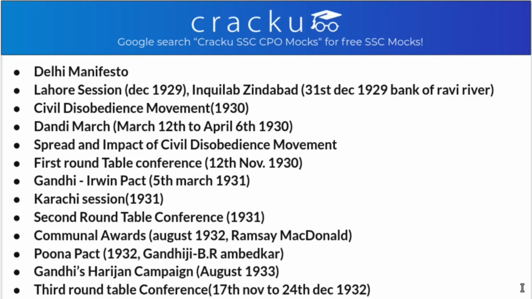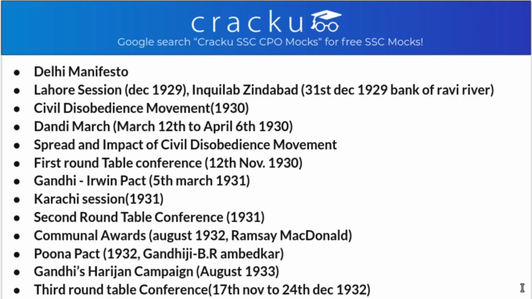Now the spread of the civil disobedience movement was seen as there was the Chittagong raid by Surya Sen, and in the area of Peshawar, Khan Abdul Ghaffar Khan, who was also known as Badshah Khan or the Frontier Gandhi, took a prominent stand. With this came the first Round Table Conference, in the year 1930 on 12th November, and this was boycotted by the Indian National Congress, whereas it was attended by the Muslim League, Hindu Mahasabha, the Liberals, and princely states.